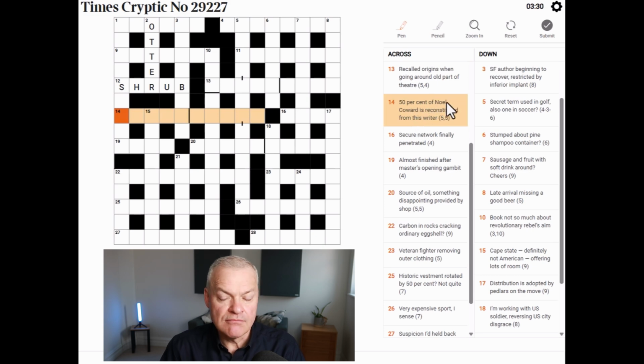50% of Noel Coward is reconstituted from this writer. I think we're meant to regard Noel and Coward as separate elements of this clue. So 50% of Noel would be either NO or EL. And then reconstituted could be an anagram indicator for Coward is. And the whole thing is an author. So, an author beginning NO or beginning EL.